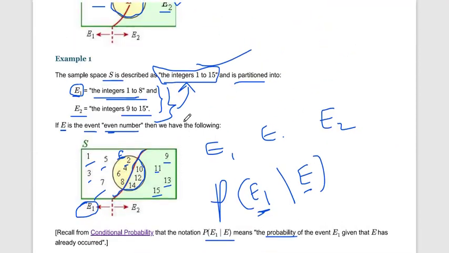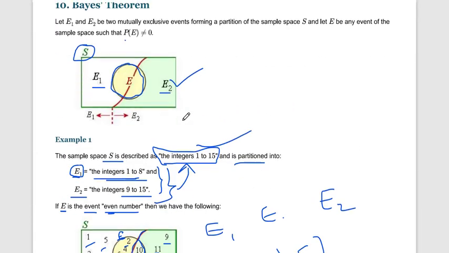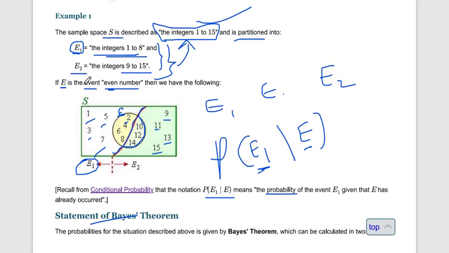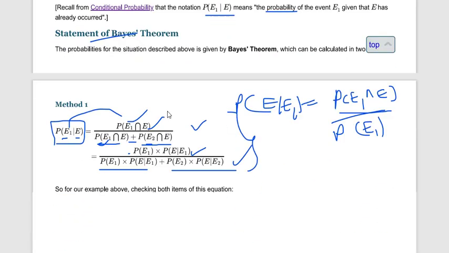Okay, again, when do you have to use Bayes theorem? When E1 and E2 are two mutually exclusive events from the sample space S, and there is another event E whose probability does not equal 0. So this is the condition for using Bayes theorem. Okay, and the example is odd integer number and even number.